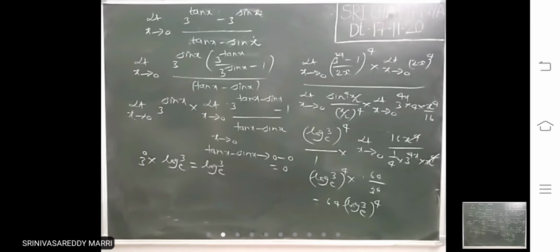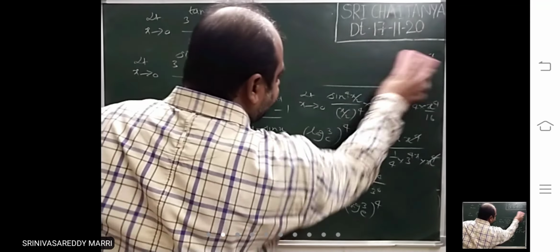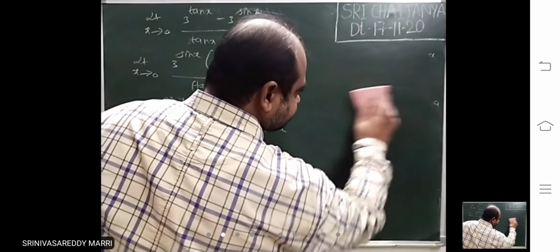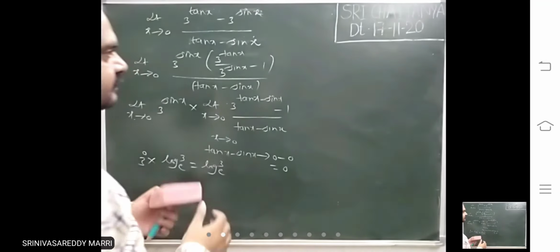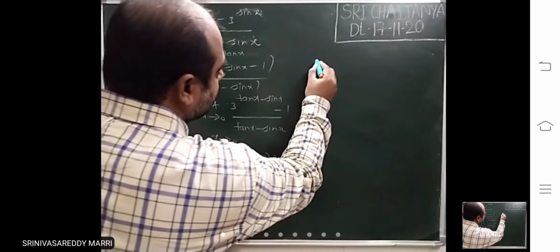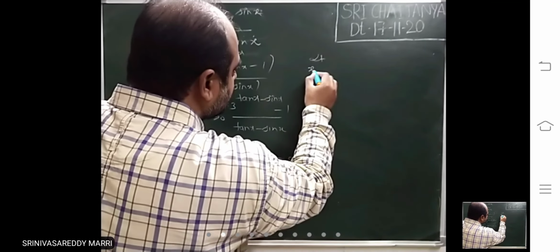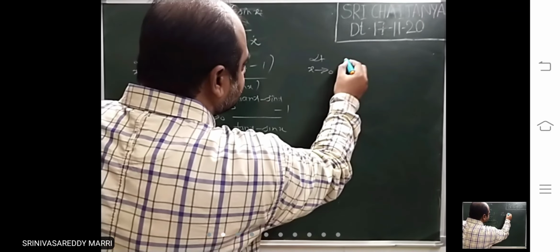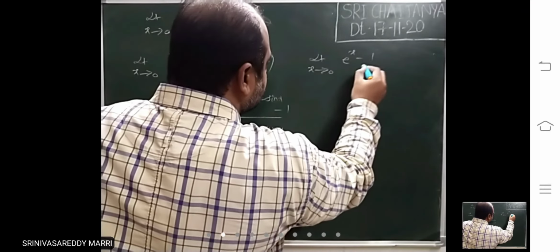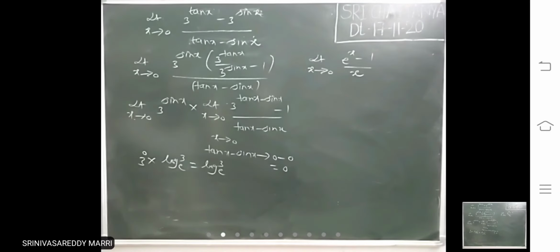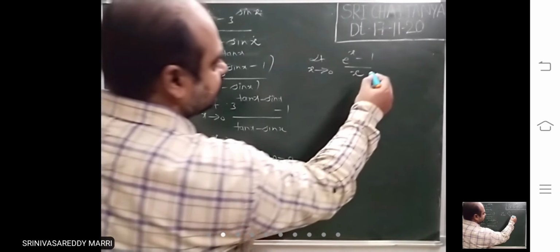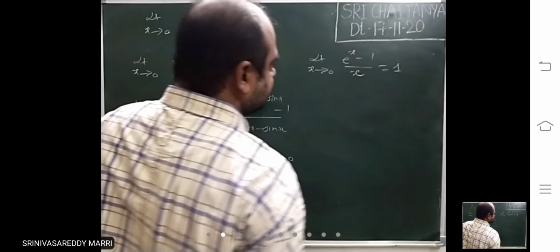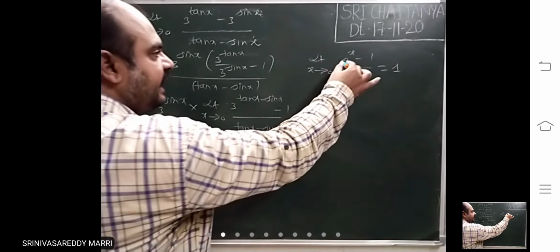Coming to the next standard limit, it is also the same one like this only. Limit x tends to 0. If e is there, in place of a, e will be there. This is 1. In place of a, e.